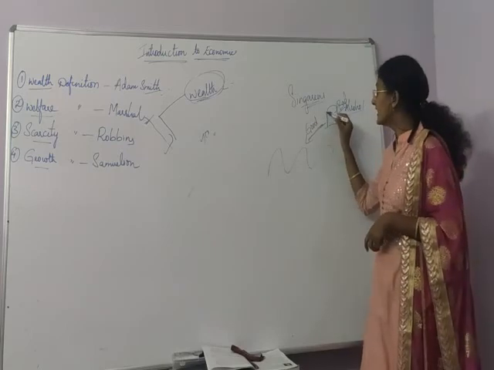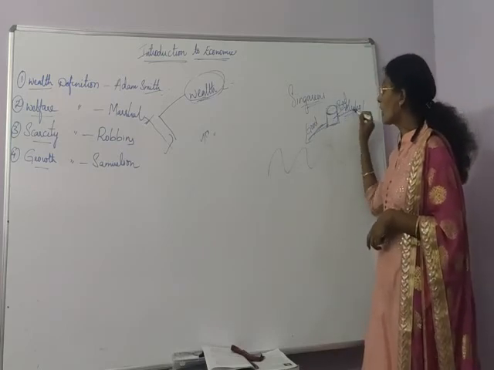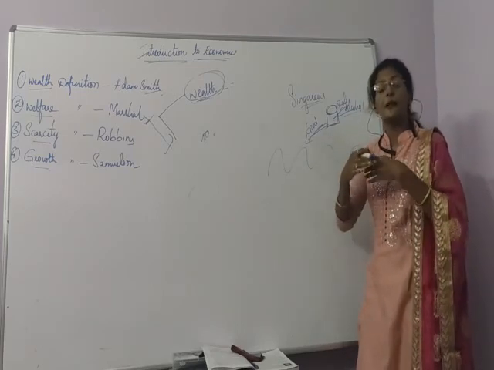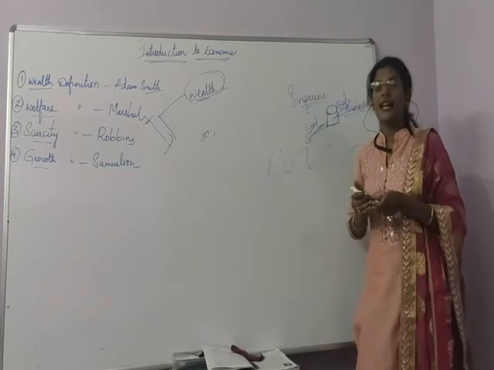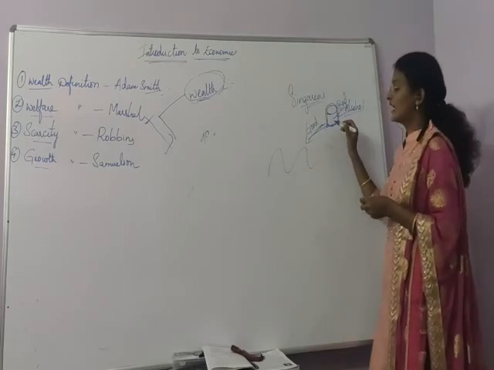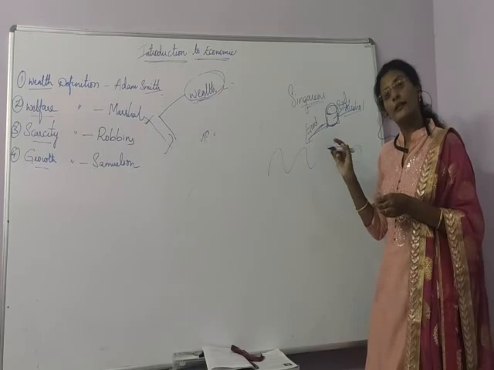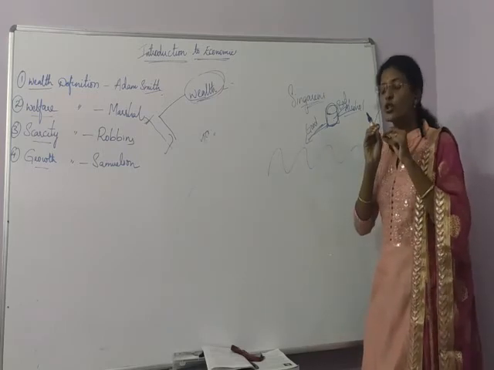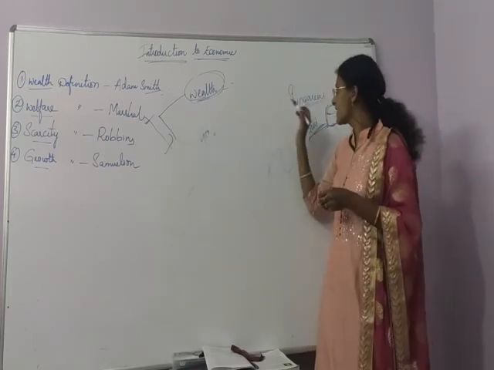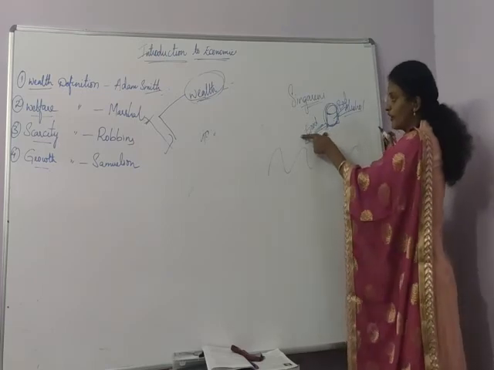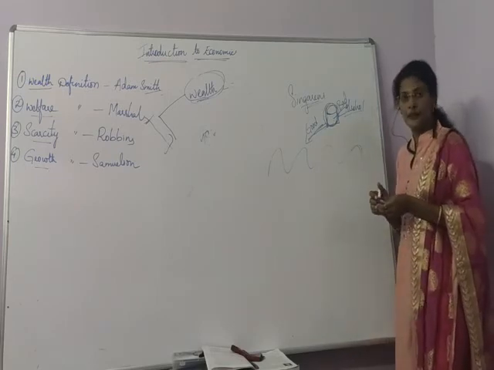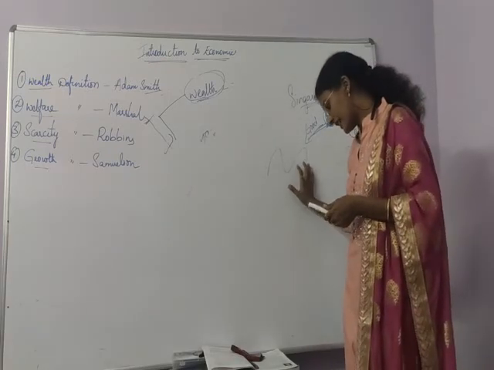That means, whether this alcohol provides us welfare or not, can we say? No, because it depends upon the person. For me, it may be essential, but for some other person, it may not be essential. It may not provide welfare. So welfare is not the same to every person. A definition should suit every person, but it is not suiting, because this amount of alcohol is providing welfare to some persons and not to others. So it is not a perfect definition. So Robbins criticized this.